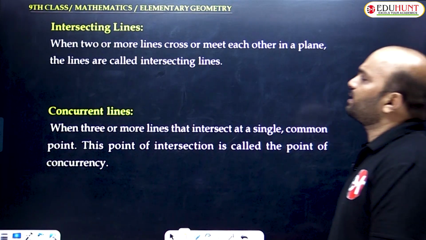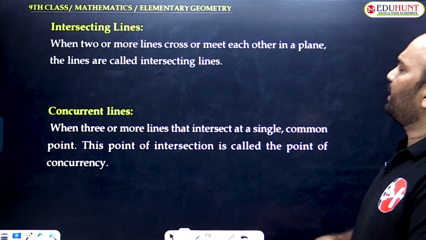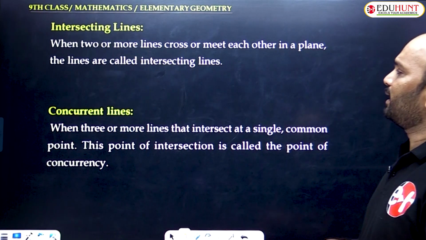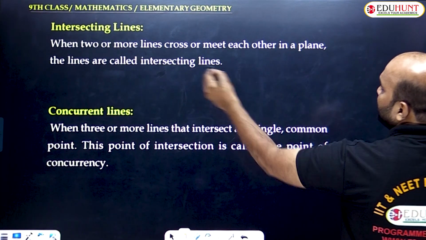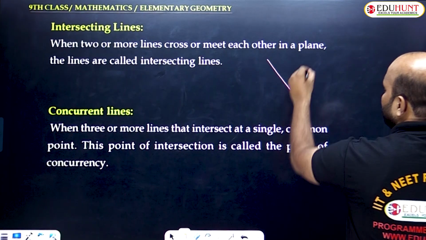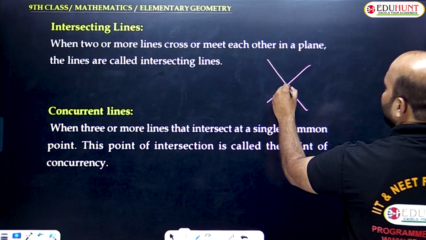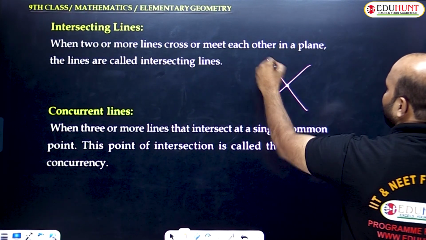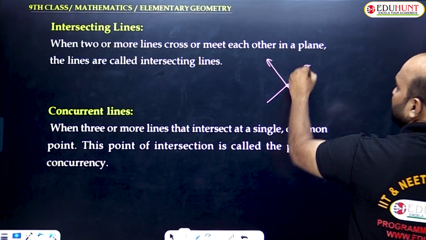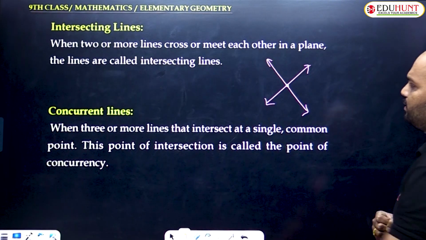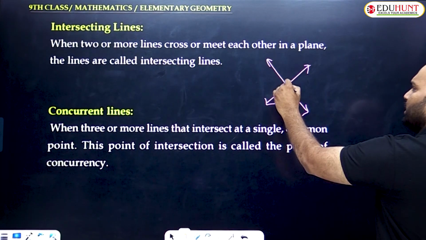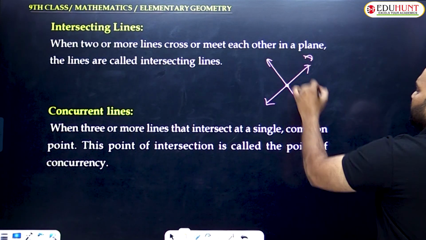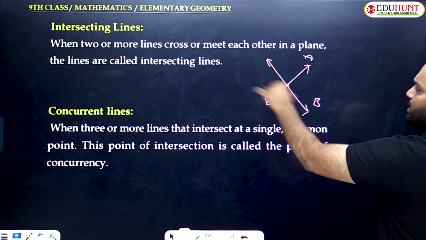Am I clear? Next one, intersecting lines. When two or more lines cross or meet each other in a plane, the lines are called intersecting lines. So clearly we need to understand what is given. When two lines cross or meet each other in a plane, those lines are called intersecting lines. So these two lines intersecting each other are called intersecting lines.